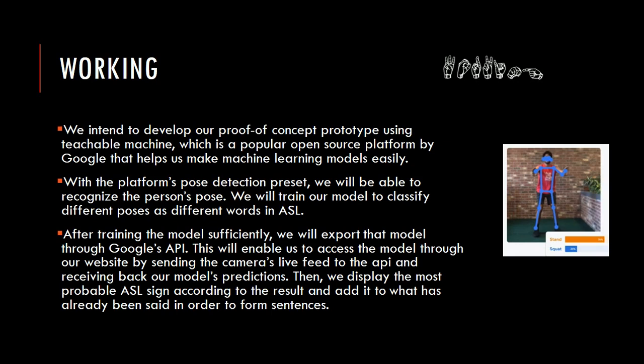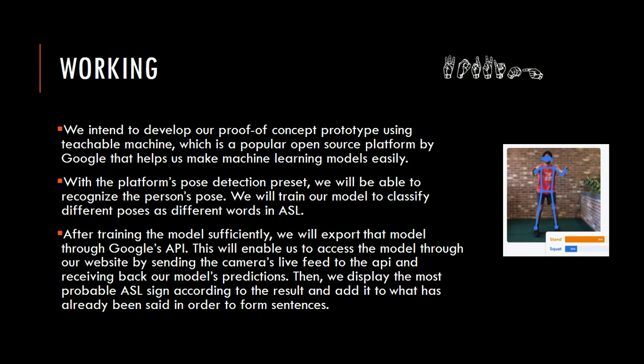So, currently, we intend to develop our first prototype using Teachable Machine, which is a popular open source platform by Google that helps us make machine learning models easily. With this platform's pose detection preset, we will be able to recognize the person's different poses.